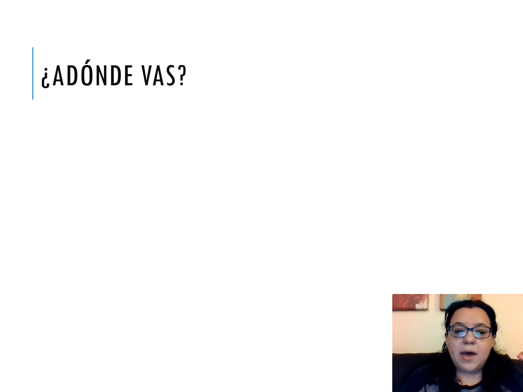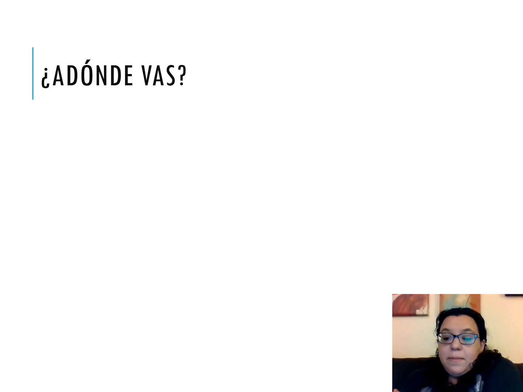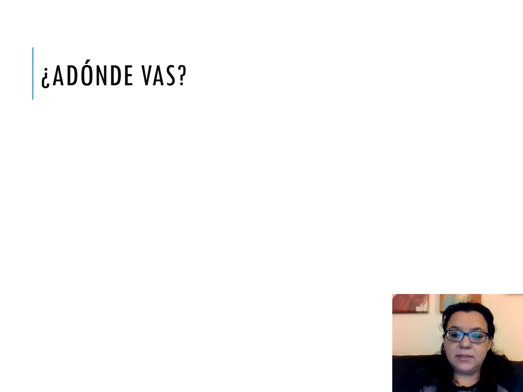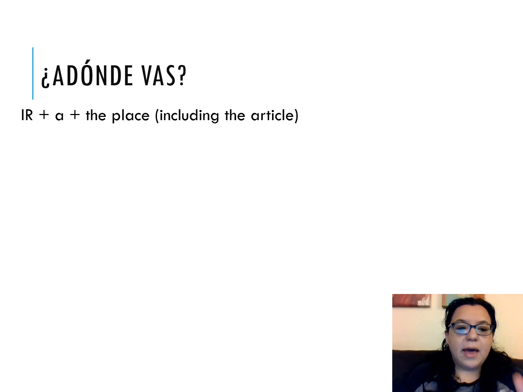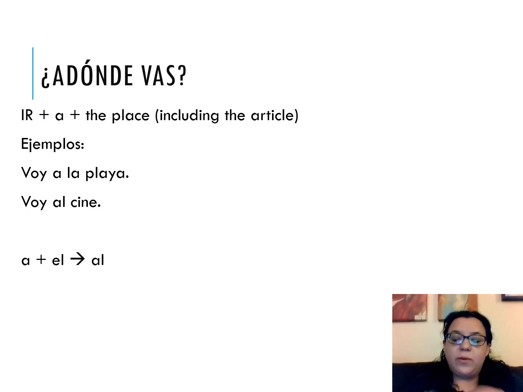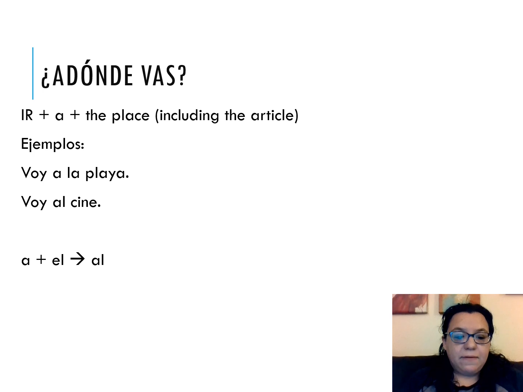All right, so let's do a little bit of reviewing from Monday. We talked about ¿a dónde vas?, and ¿a dónde vas? means, if you said where are you going to, that's correct, or to where are you going, then you're right. And so remember that when we use the verb ir for this, we say ir, a, and the place, and it has to include that definite article. Like voy a la playa, voy al cine. Now remember very quickly, just as a review, if a is in front of el, then we're going to use al. And this was Monday, okay?